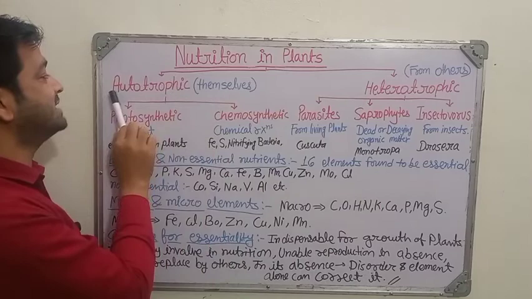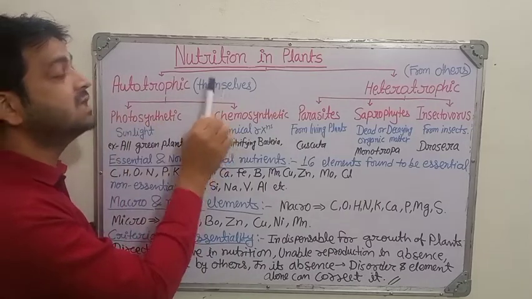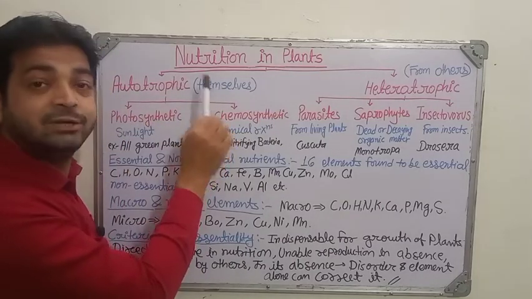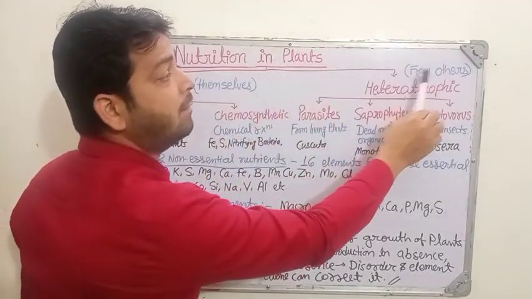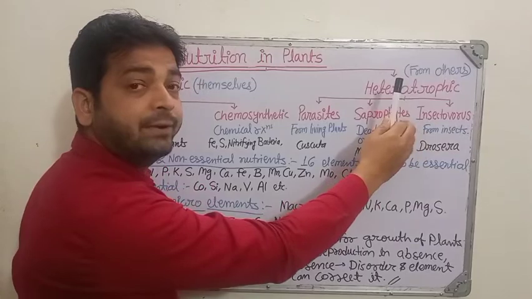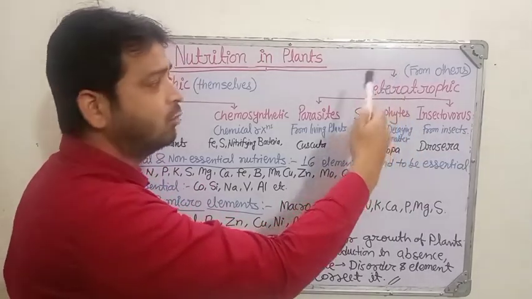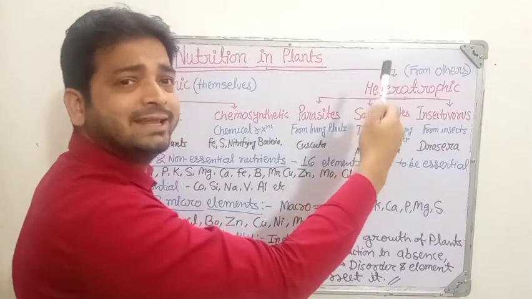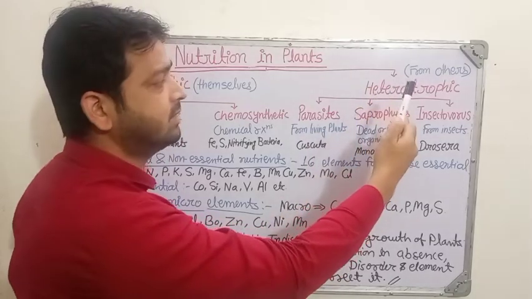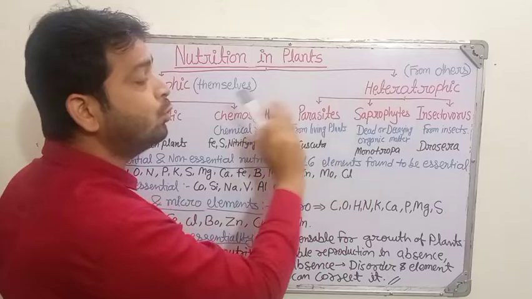Autotrophic, as the name indicates, auto means themselves. They can prepare the food, the nutrients, by themselves, whereas in heterotrophic they have to depend on others. It may be the outer environment, any microorganisms, any other plants, any insect or something like that. So these are the two main categories.